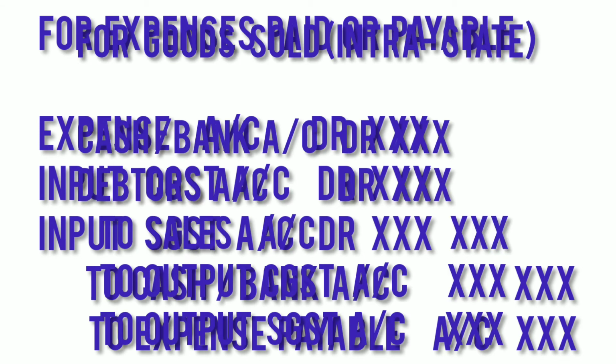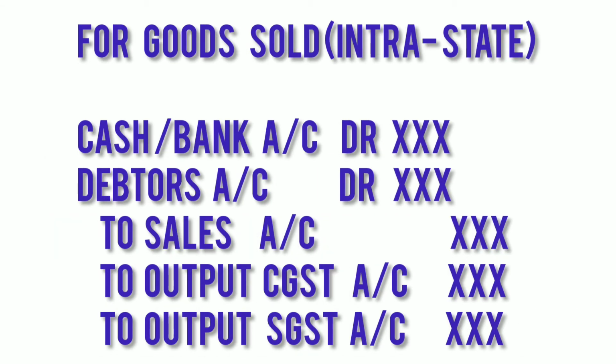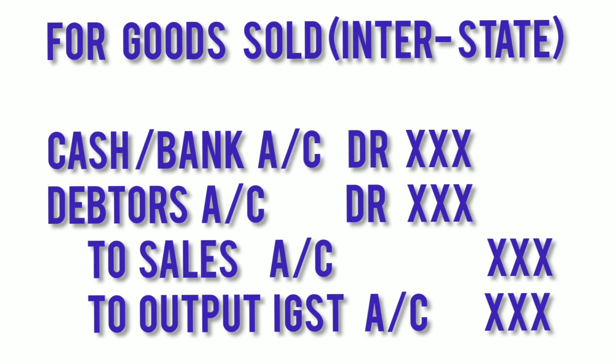So, for goods sold, the word output will be used. So, output CGST and output SGST will be credited. If it is cash, then cash account debited. If it is a credit, then debtors will be debited. If it is sold in other state, then instead of CGST, SGST, we will use the word output IGST.